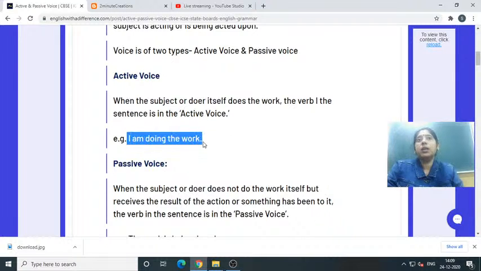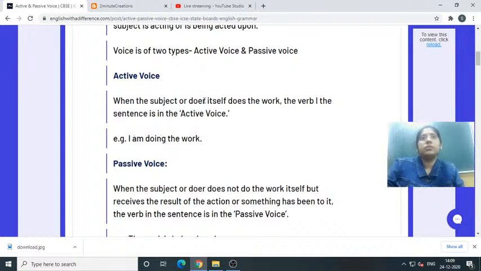I am doing the work. So we call it active voice. How? When the subject does the work, the verb in the sentence is in the active voice.